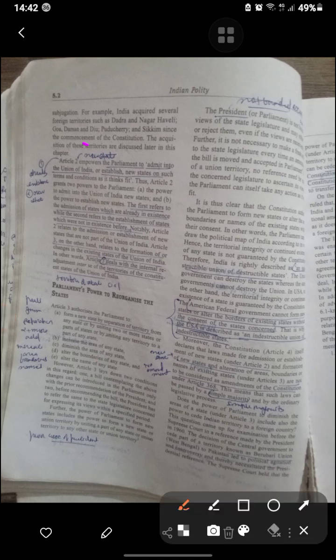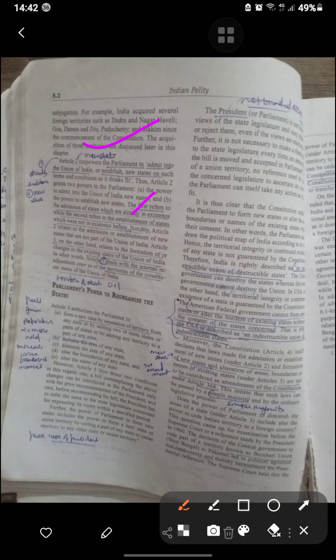Next one is Article 2, which empowers Parliament to admit into the Union of India, or establish, new states on such terms and conditions as it thinks fit. Article 2 grants two powers: the power to admit into the Union of India new states, and the power to establish new states. The first refers to the admission of a state which is already existent, but the second refers to the establishment of a state which was not in existence. Notably, Article 2 relates to the admission or establishment of new states that are not part of the Union of India. Article 3, on the other hand, relates to the formation of new states or change of existing states of the Union of India. So Article 3 deals with the internal readjustment of the states.